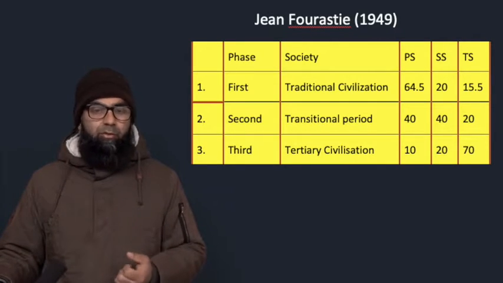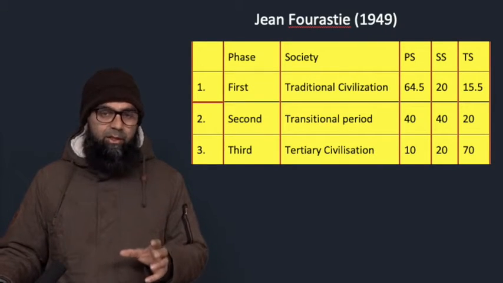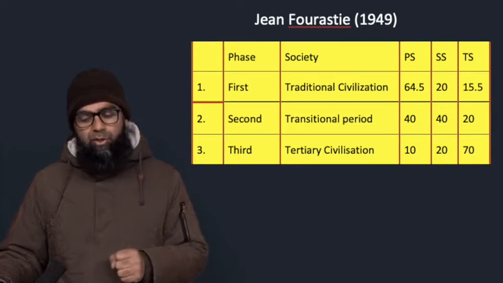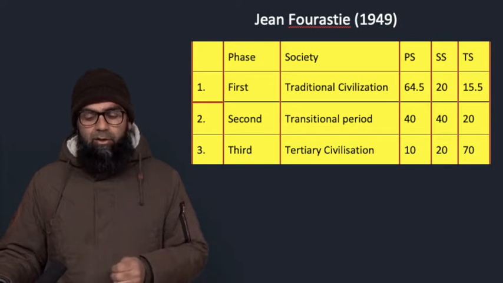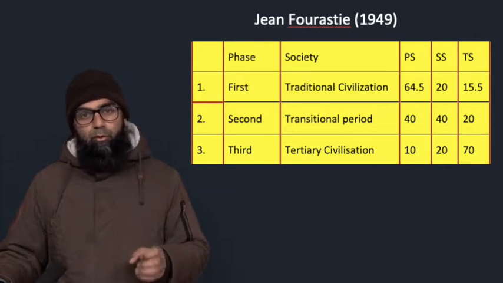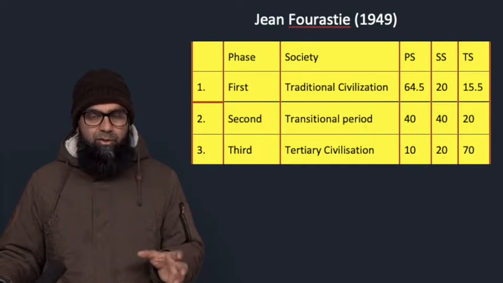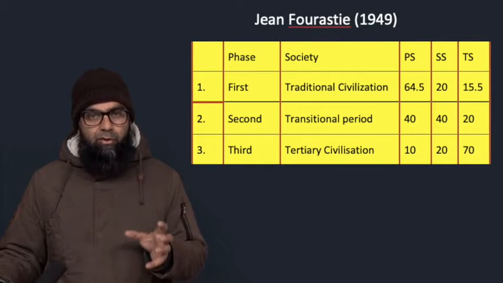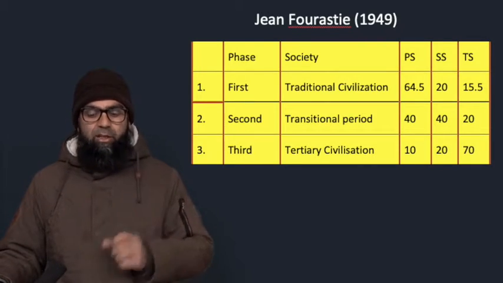The first phase he called traditional civilization, where the primary sector is the most important sector, providing 64.5% of the GDP. 20% is provided by the secondary sector, and 15.5% is contributed by the tertiary sector. In the first phase, it is the primary sector which rules the economy, which is the focus of an economy's activity.